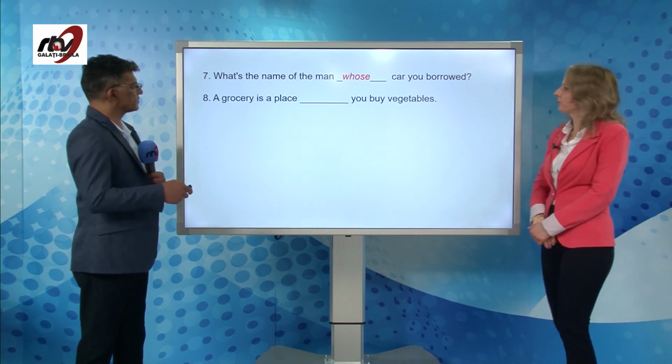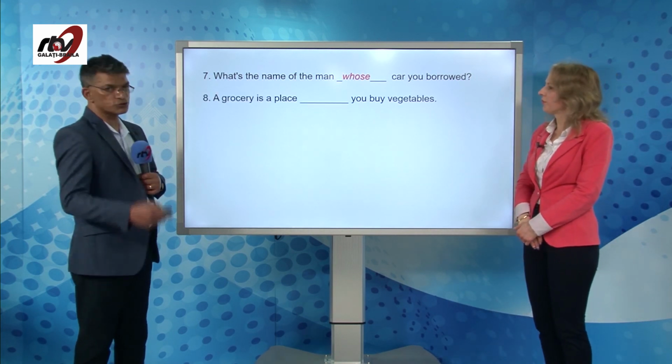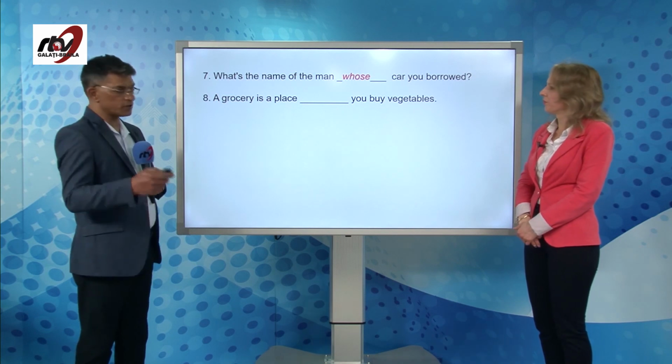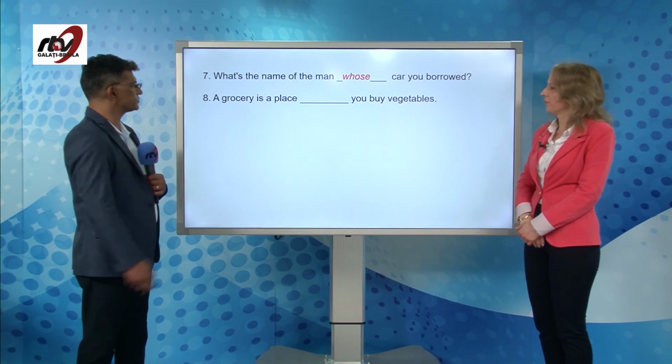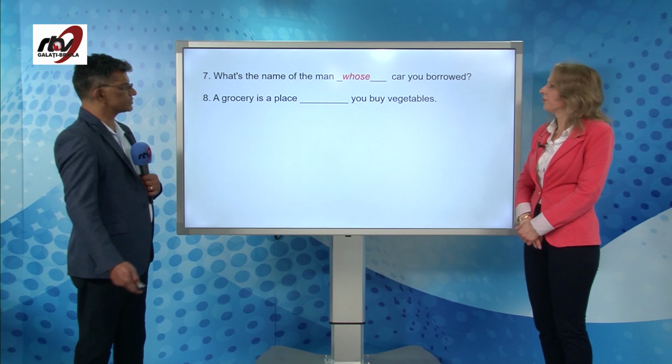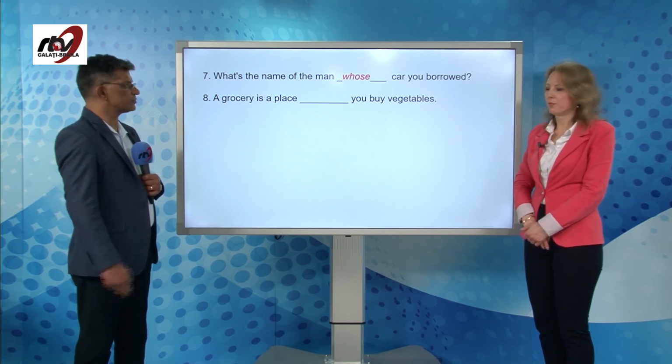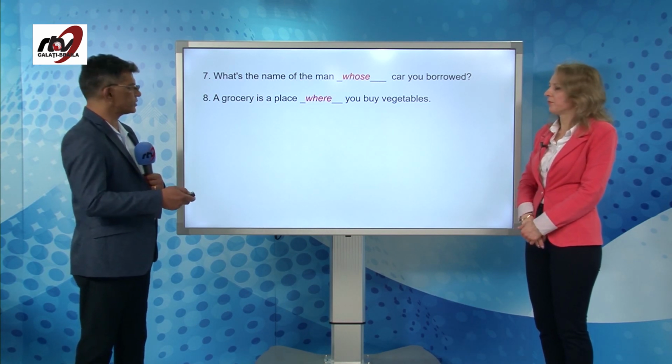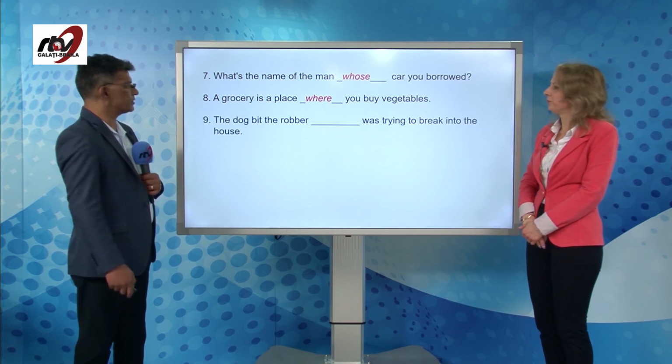Yes? Number 8, grocery, a place, or it can be a thing also, but let's see the sentence. A grocery is a place, dash you buy vegetables, has to be where only. Similarly, number 9, very good.